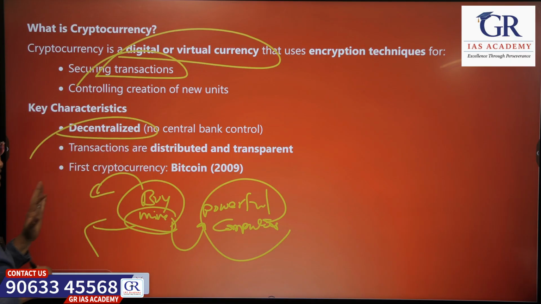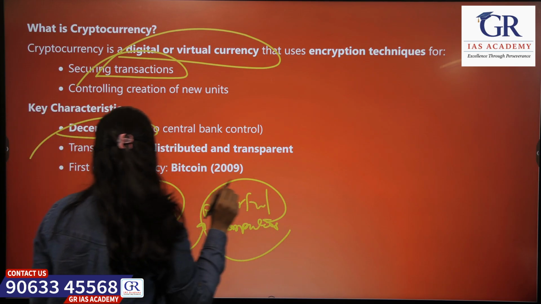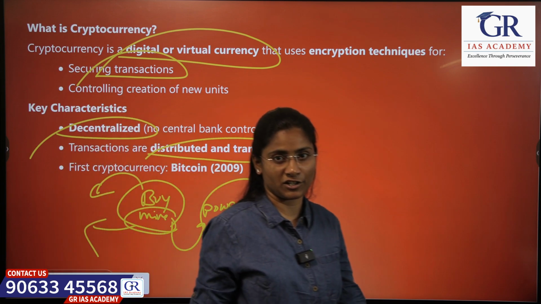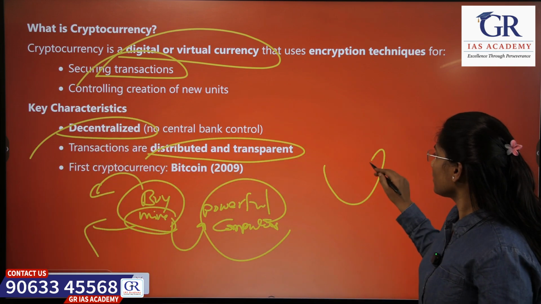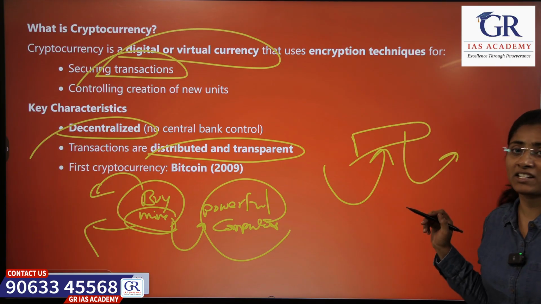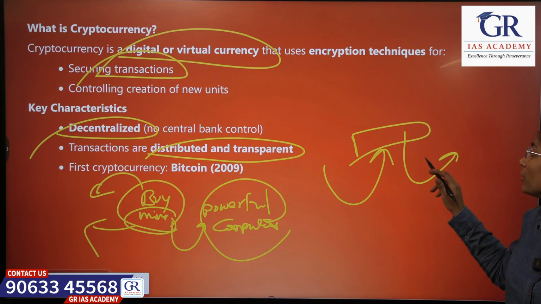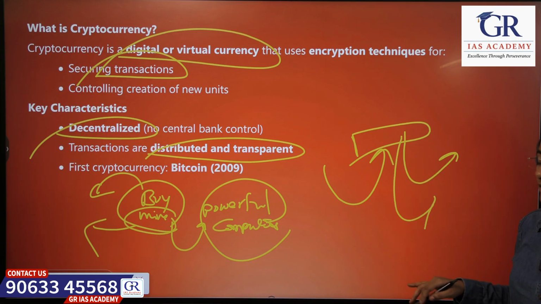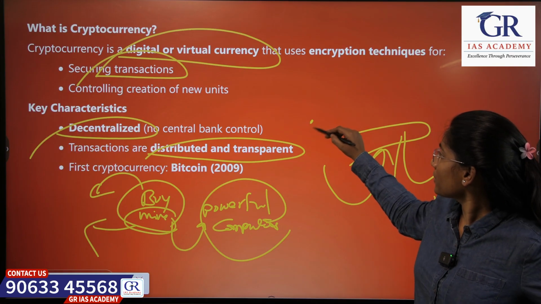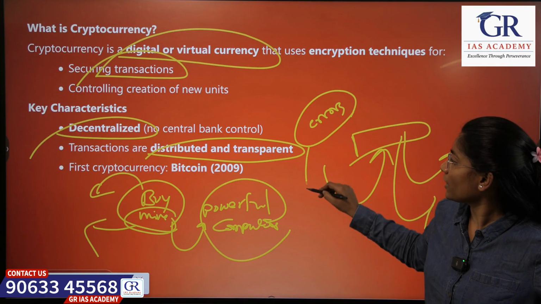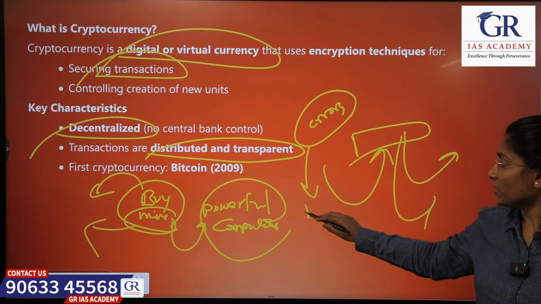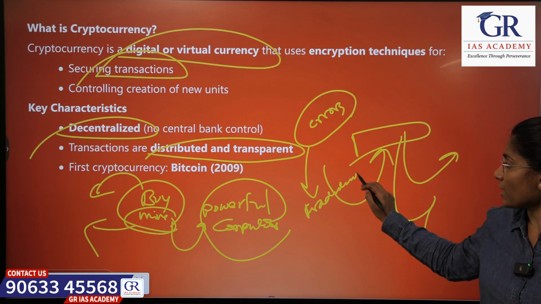What are its important characteristics? They are decentralized. There is no central bank. They use blockchain technology, and because of it there will be a common ledger where everyone enters their transactions, but they cannot be deleted. So the records will be maintained and can be seen by everyone present in the blockchain, and it allows very few errors because once a transaction has been recorded, it cannot be deleted by anyone, and no fraudulent transactions can be done either.